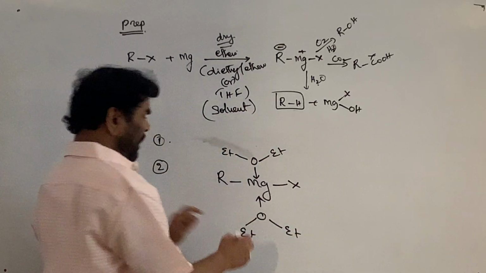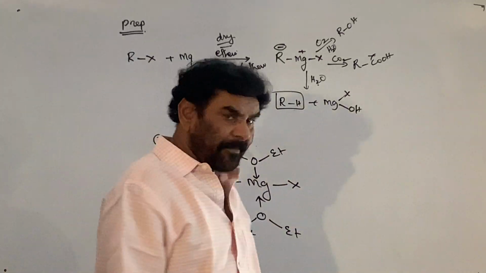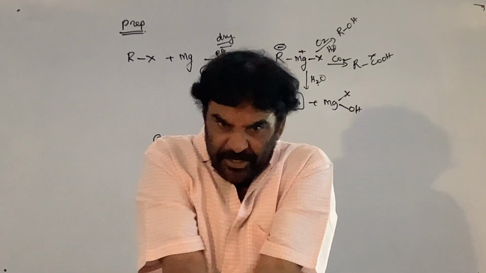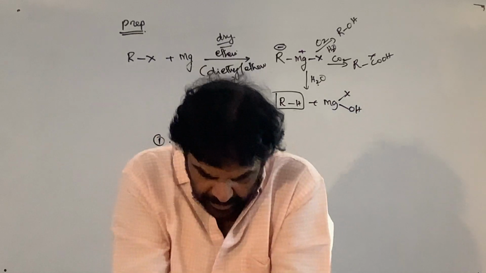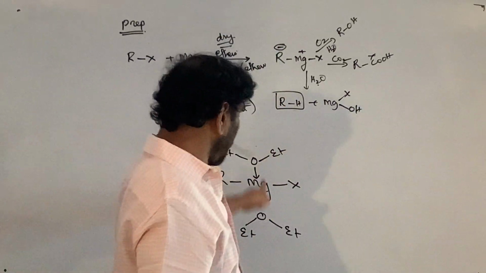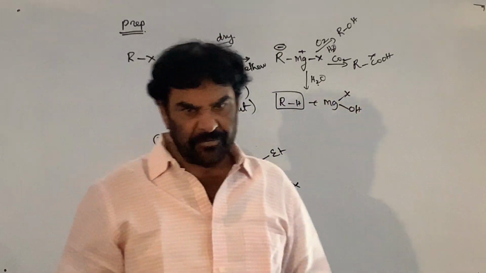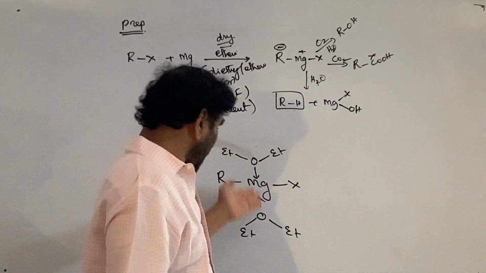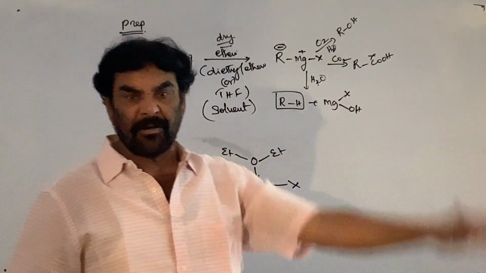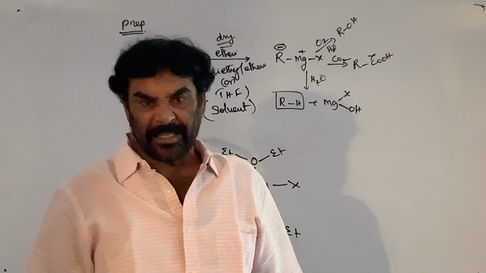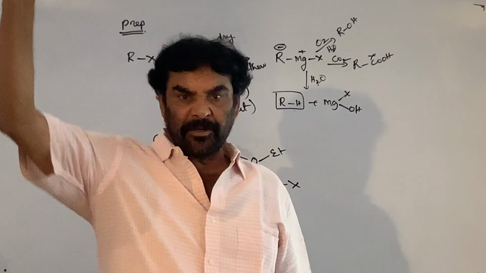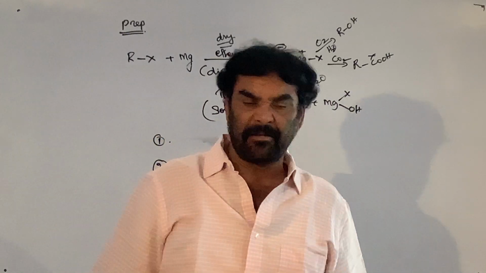Therefore, this is formed. Due to the formation of the bond, it is held in the solution. It is soluble in this. So once it reacts with this, it will not come into contact with the air. It will be in the solution. Therefore, there is no question of decomposition of the Grignard reagent.